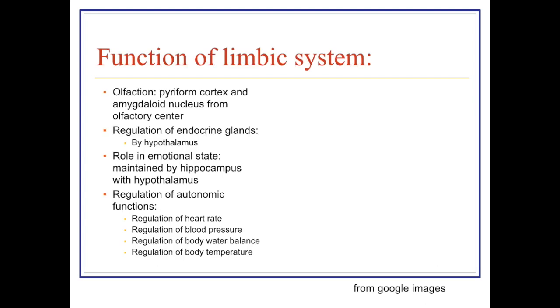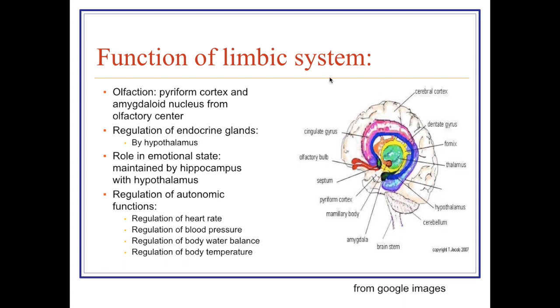Now, we briefly describe the functions of the limbic system. Most of the functions are functions of the hypothalamus. First and foremost is olfaction. The piriform cortex and amygdala nucleus are concerned with the function of olfaction.